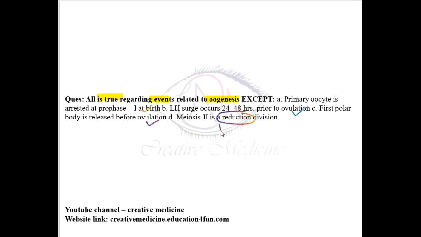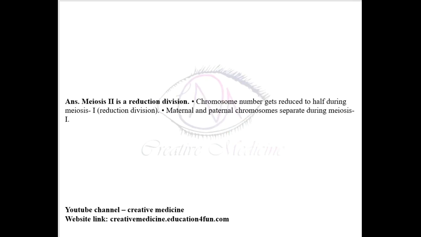Meiosis II is not a reductional division, it is an equational division. In fact, meiosis I is a reductional division. So, reduction division is meiosis I, not meiosis II.